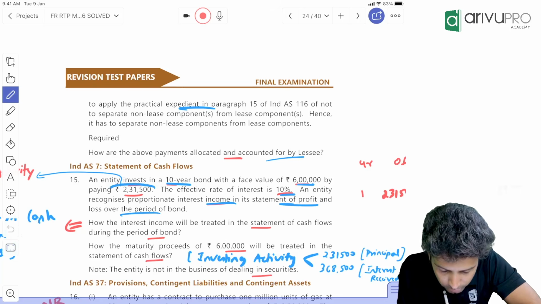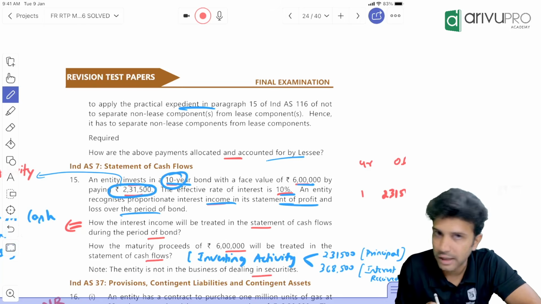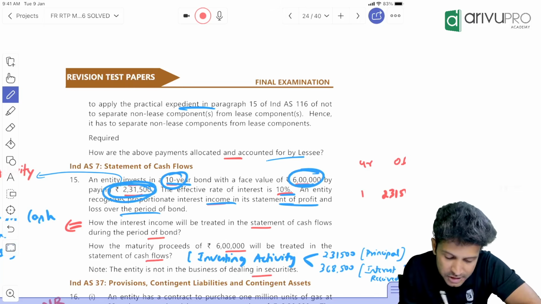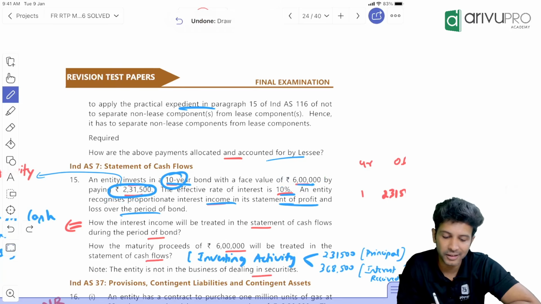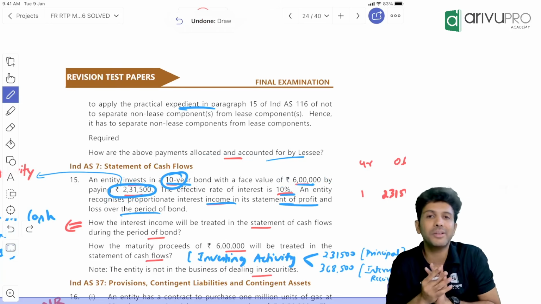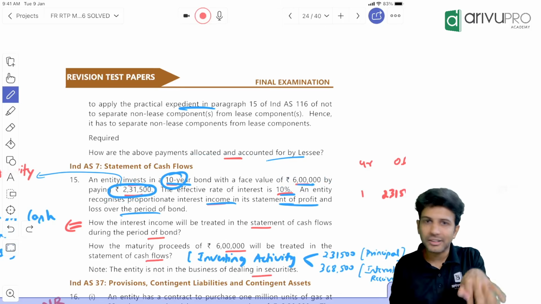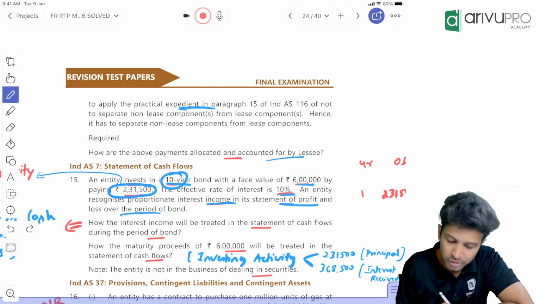Ultimately, these bonds will get redeemed at face value. Meaning, we bought it for 231,500 now. Term is 10 years. After 10 years, we will get back 6 lakh. We purchase for 231 and we will get back 6 lakhs. So the difference between these two becomes our return or interest. So the company will not give any interest on a yearly basis or quarterly basis over here. That's how this works.